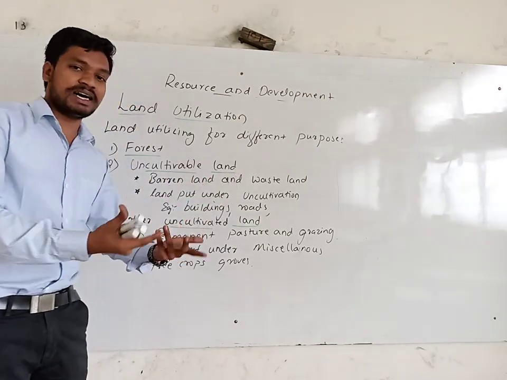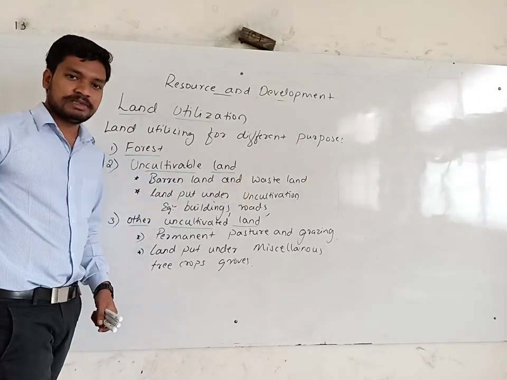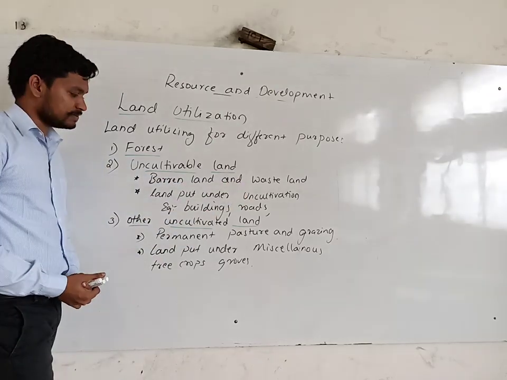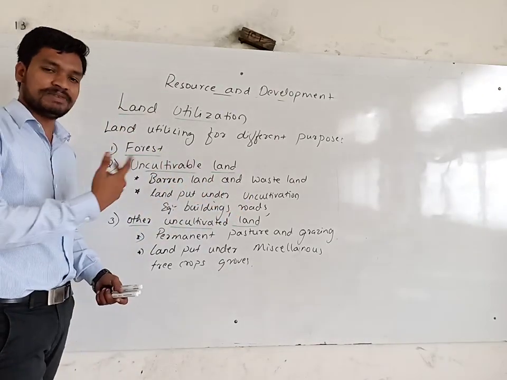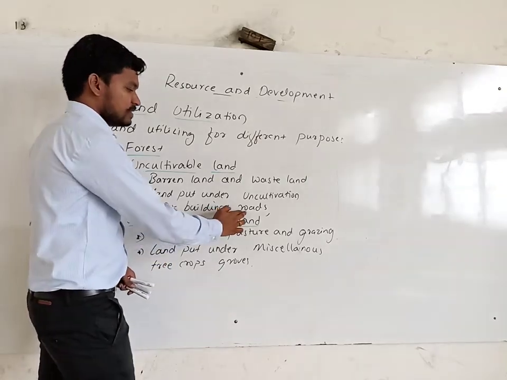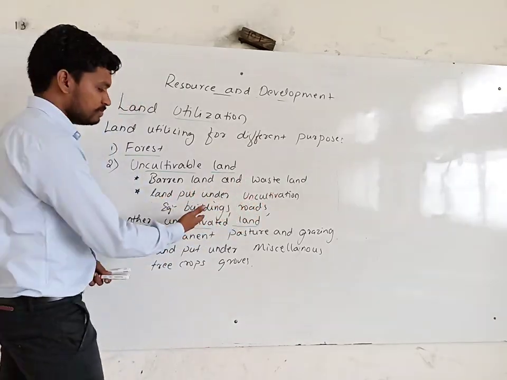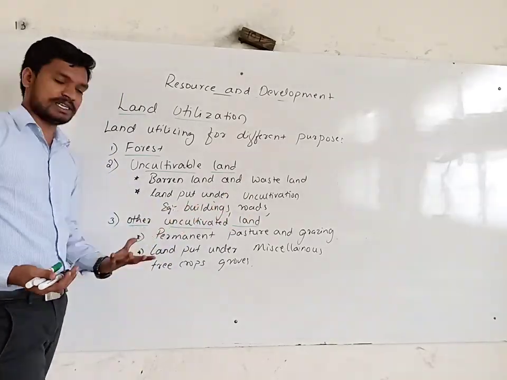Land not used for agricultural activity, it's uncultivated land, barren land, wasteland. It's not suitable for growing crops. Then land put under non-cultivation activity, that means we are using the land for different activities like constructing roads, buildings, settlements, dams. So these all are examples for this second concept.